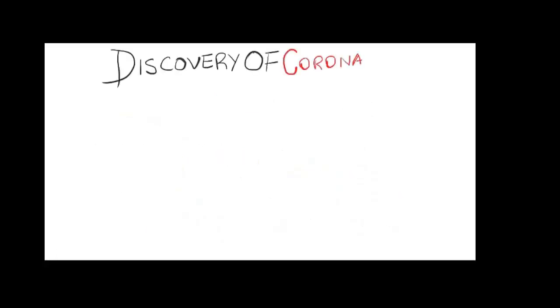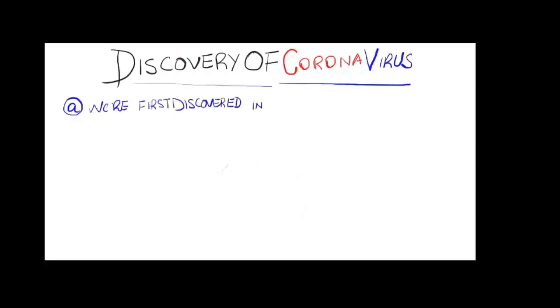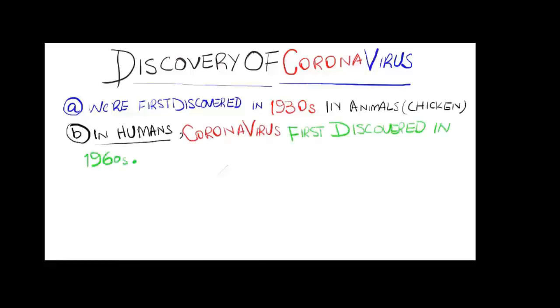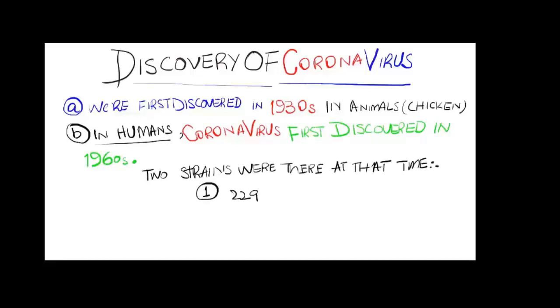Now we will go to the discovery of the coronavirus. Coronavirus was first discovered in animals in the 1930s, and in humans it was first discovered in 1960. There were two strains of human coronavirus discovered at that time. Number one is 229E and the second one is OC43.